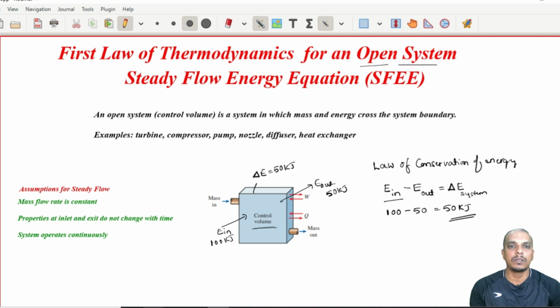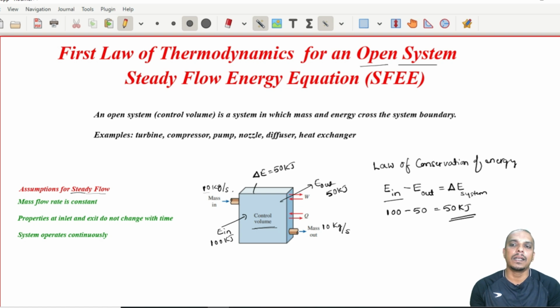Now, let us talk about the steady flow energy equation. The device which we are considering is steady. Steady means the properties remain constant with respect to time. For example, mass flow rate is constant. If there is 10 kg per second happening now, after 10 minutes also it should be 10 kg per second. And obviously for a steady flow device, whatever is coming in should be going out. So 10 kg per second is entering means it is going out. It is not a storage. Mass is not being stored in the system.